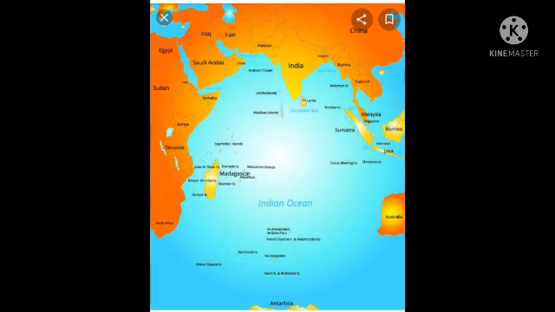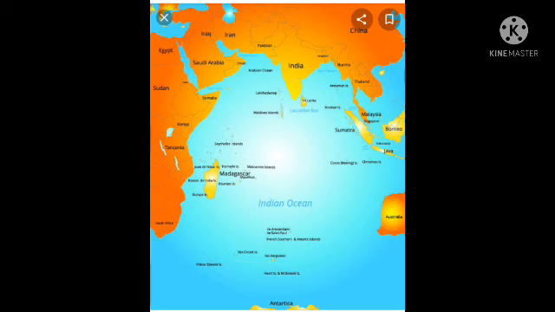In the oceanic divisions, the Indian Ocean covers 19.8% of the water on Earth's surface. It is bounded by Asia to the north, Africa to the west, Australia to the east, and the Southern Ocean to the south.